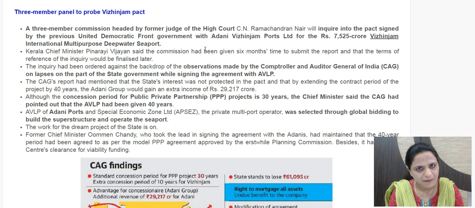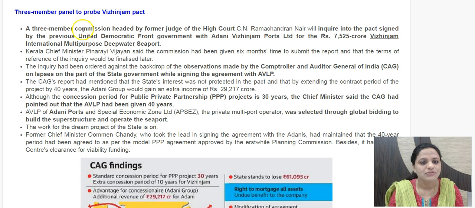Even they had to make extra payments, because of which the interest which the government could have earned if it had the money with itself is a loss. So that is also listed out by the CAG. And because of this extra period too, again it will incur a loss to the exchequer of the state government, and this amounts to around 29,217 crores. So this extra income is going to Adani Group because of the concession which has been provided by the state government. So this is being highlighted here